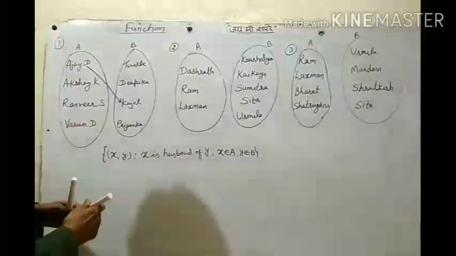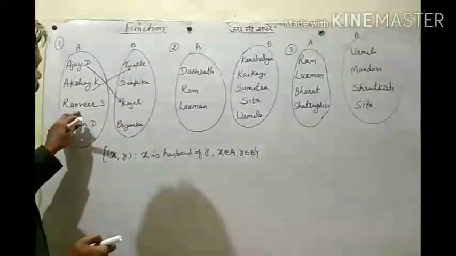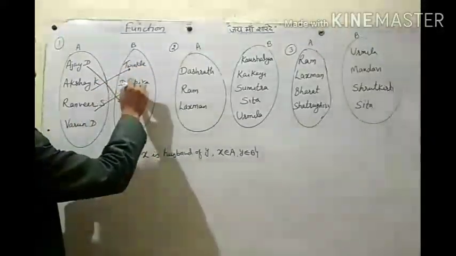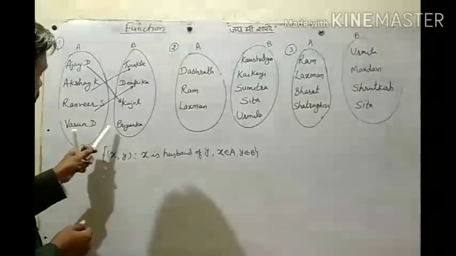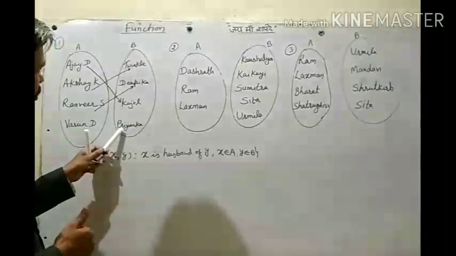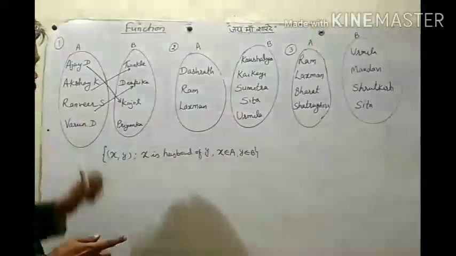Akshay Kumar is husband of Twinkle Khanna. Ranveer Singh is husband of Deepika. But is Varun Dhawan husband of Priyanka? No. So Varun Dhawan has no image.